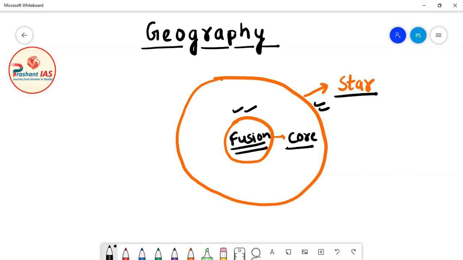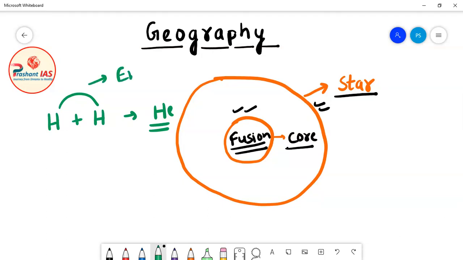So what happens is that hydrogen atoms fuse together to form helium, and in the process, energy is released, okay? So what happens in the process of nuclear fusion reaction?